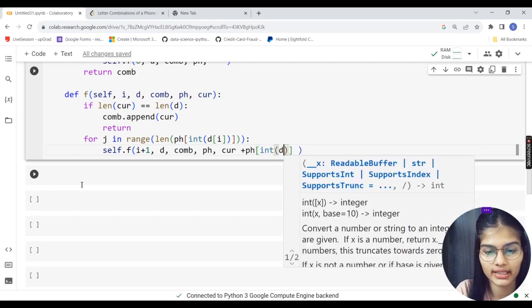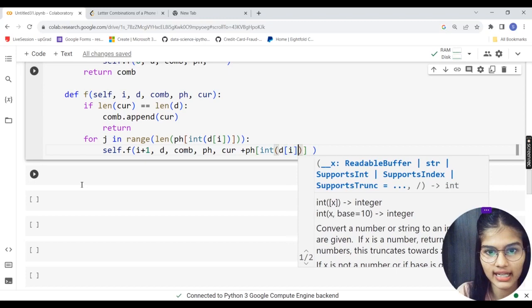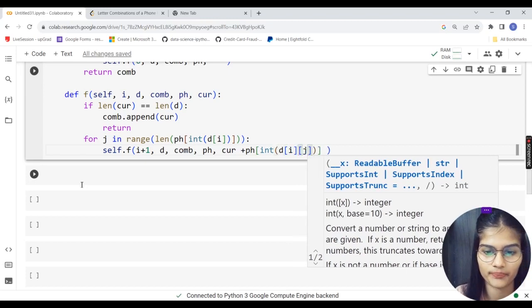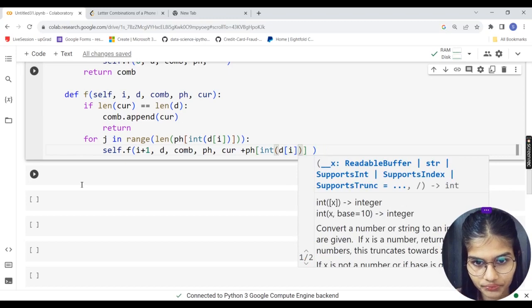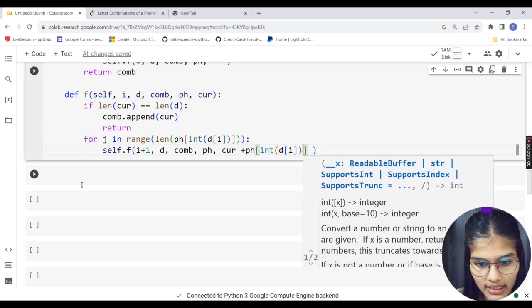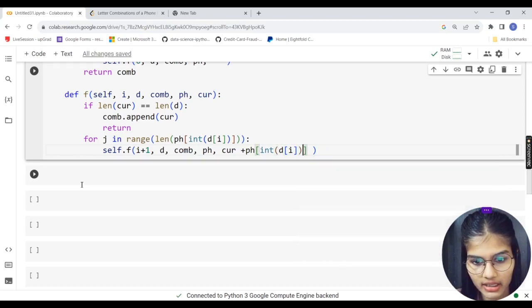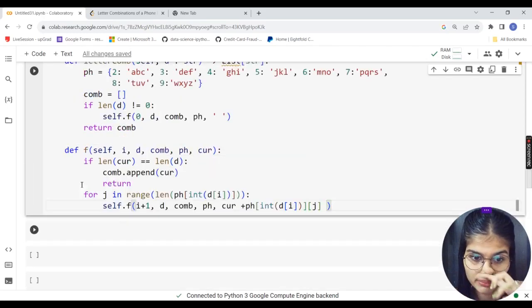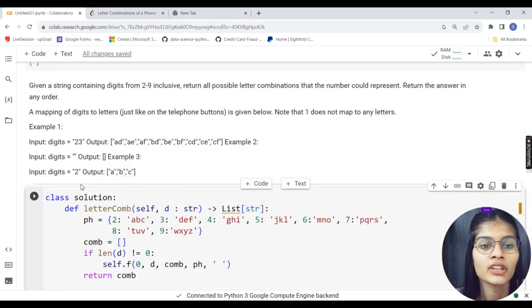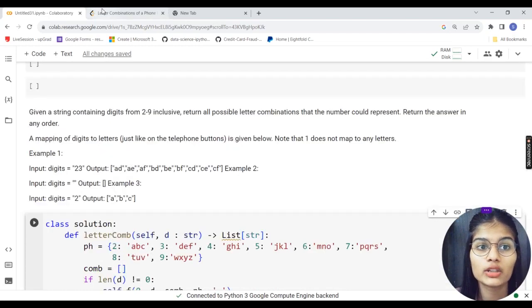Then it will be my condition as i, and then it will be j. Right? i and j. i is done. This bracket is being done here. This is my j. And done.